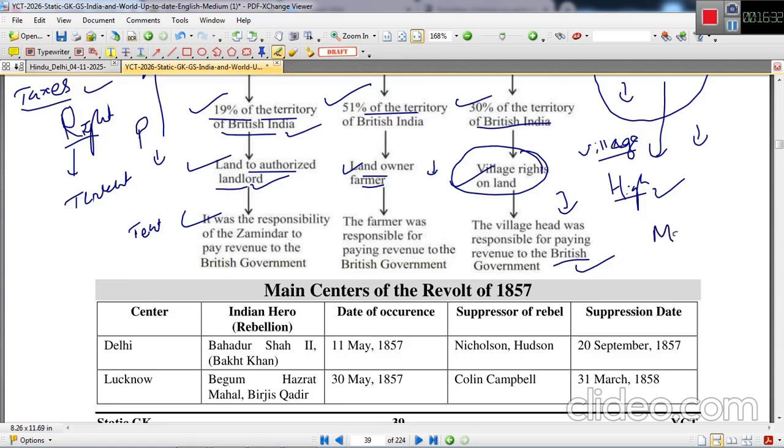So Mahal means village, Mahalwadi system, and the village headman was given the right of ownership of the land of the whole village, and he allowed the villagers to crop on the land, and he used to collect revenue from them, and subsequently he used to give this revenue to the government.